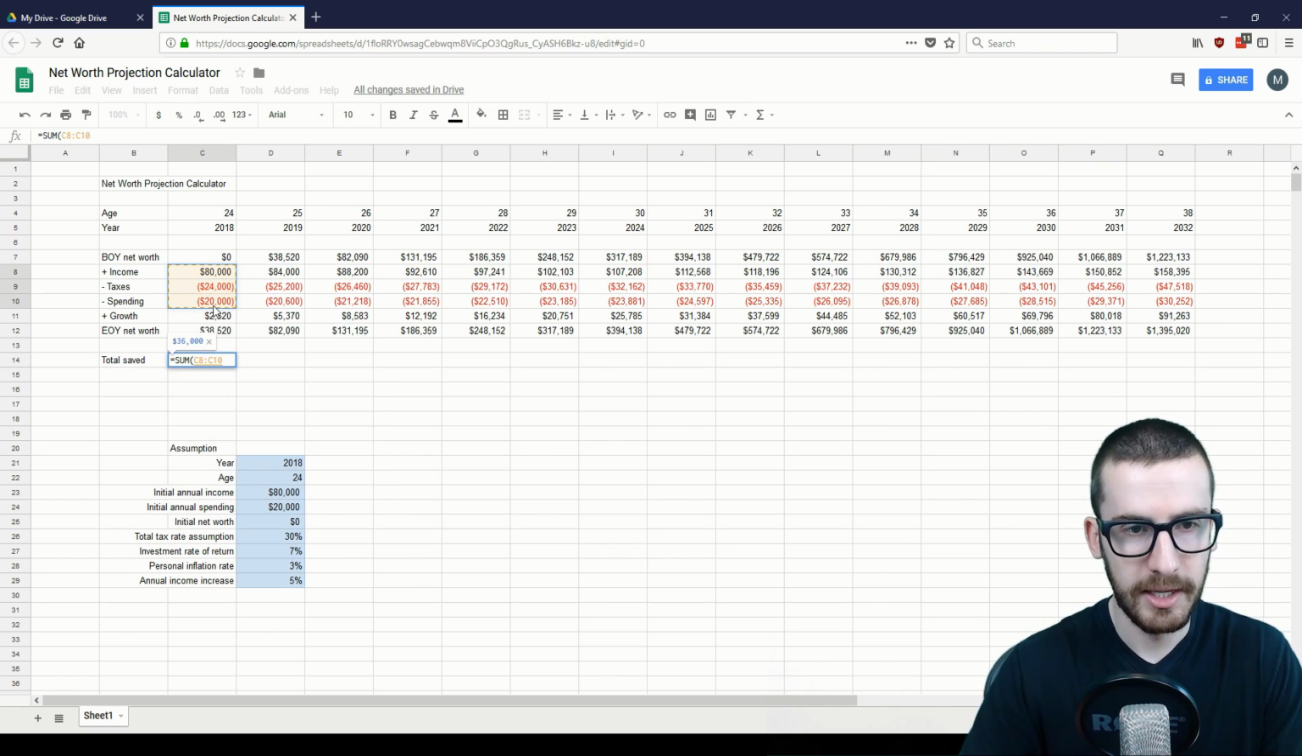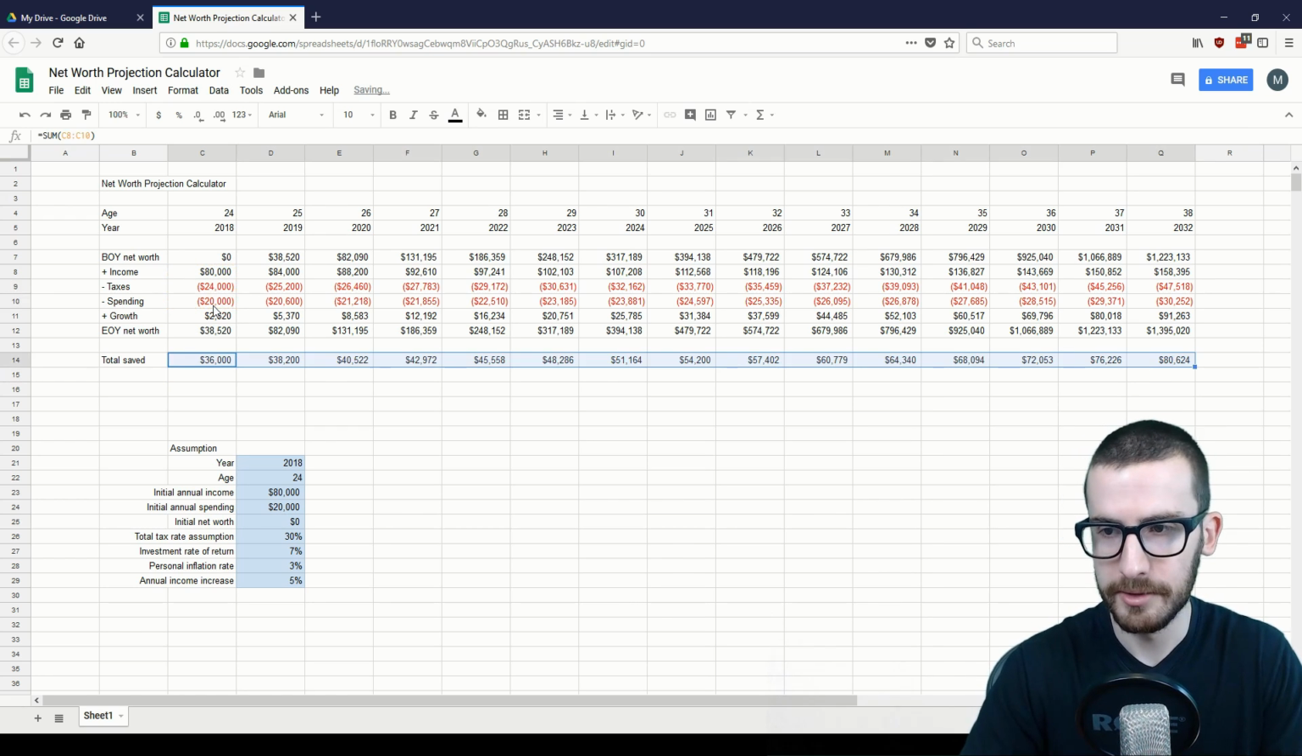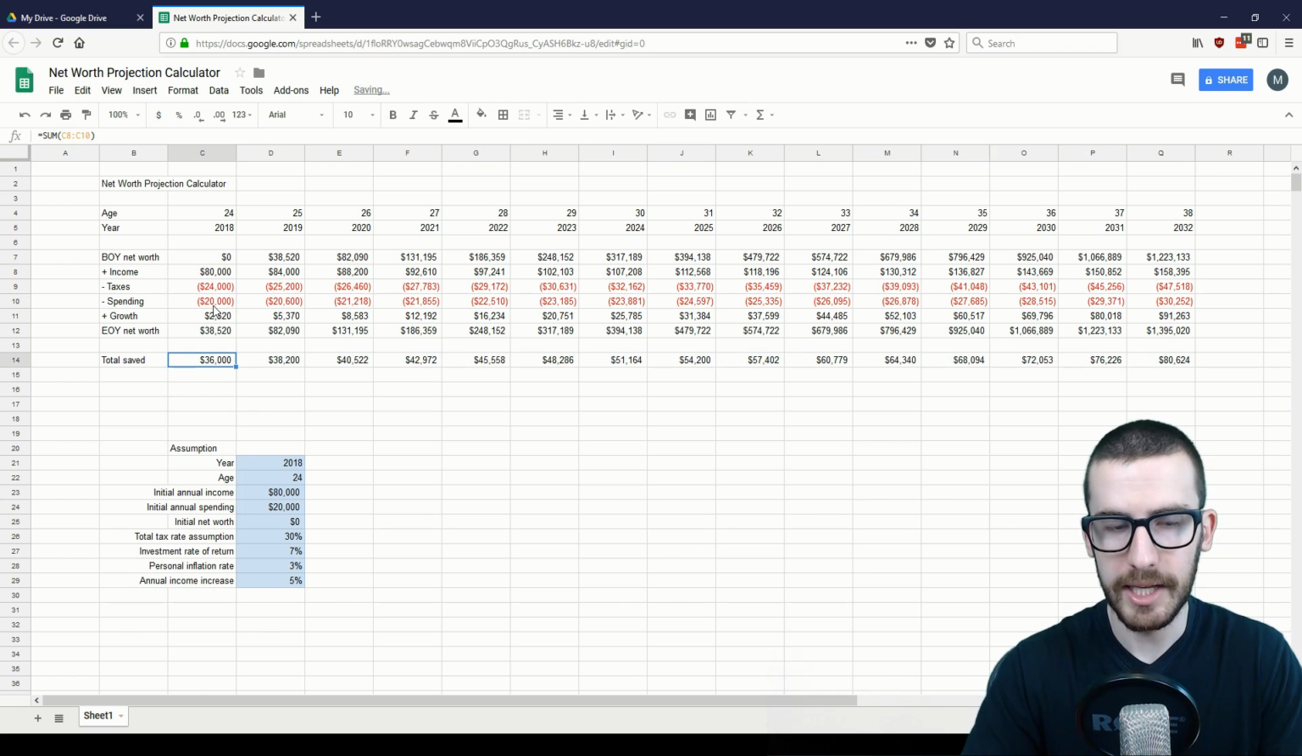So it'd be this section here, C8 to C10. And to denote a range, if you're actually typing it in instead of dragging it, you would just type in C8 colon C10. So we're going to move that across. And that is the total saved, as in what you're actually adding to your portfolio from actual earnings. This doesn't include investment growth.